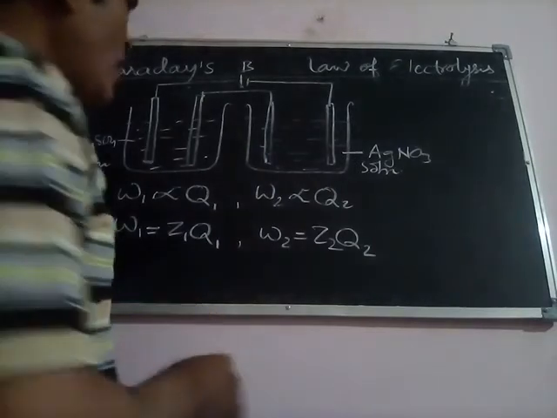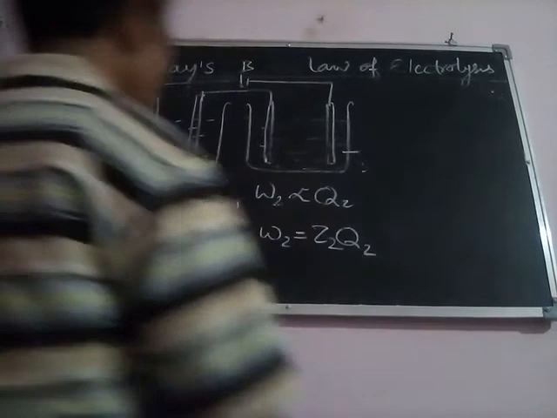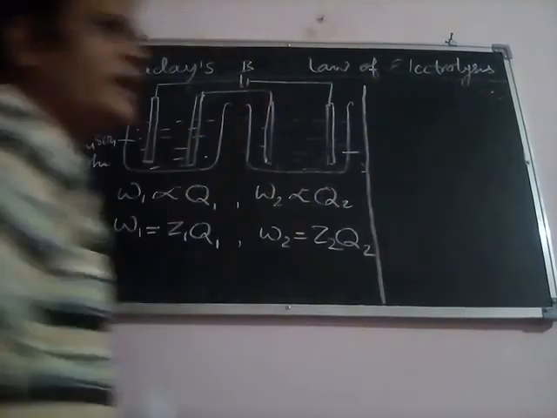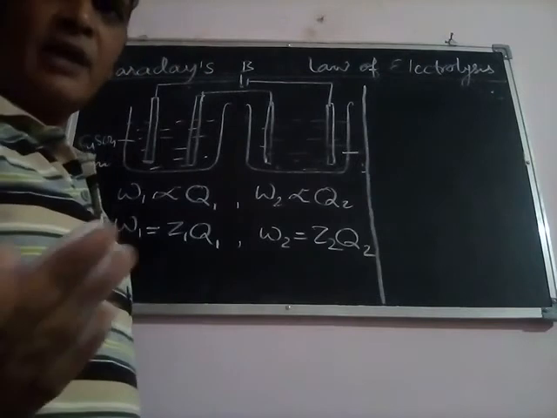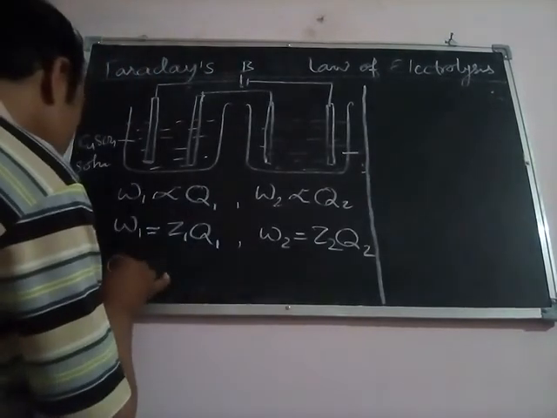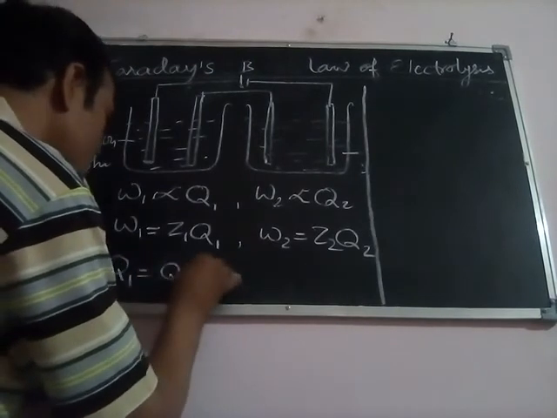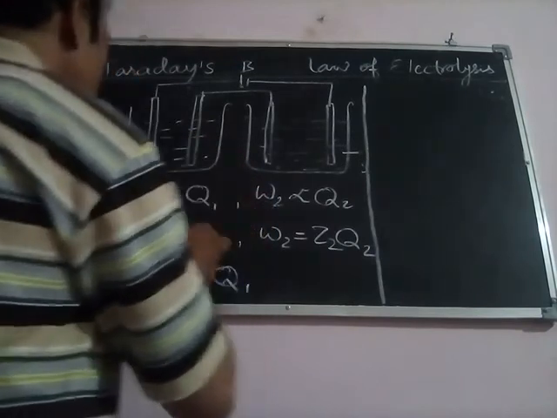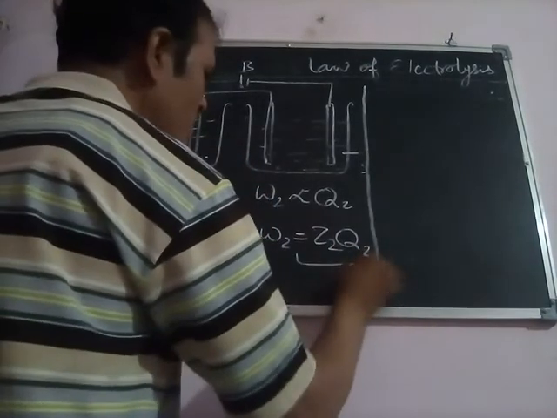Now we are passing the same quantity of electric current or electricity. Because we pass the same quantity of electricity, we can write Q1 is equal to Q2 is equal to Q. Suppose this is equation number 1 and this is equation number 2.